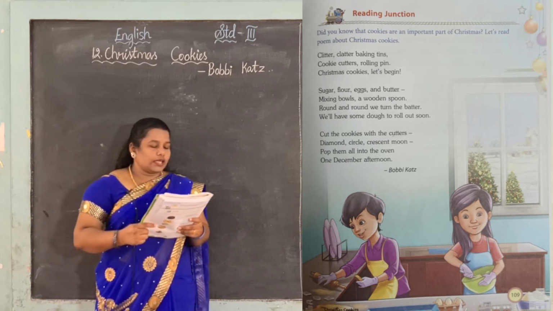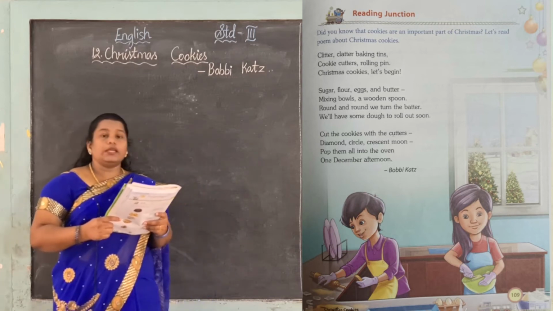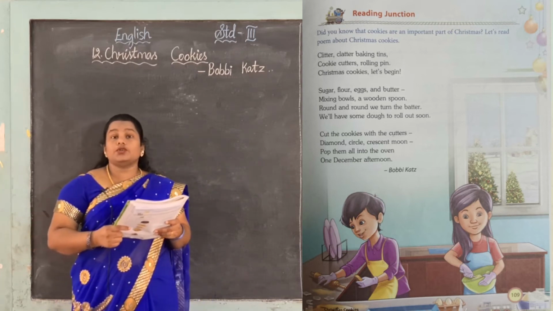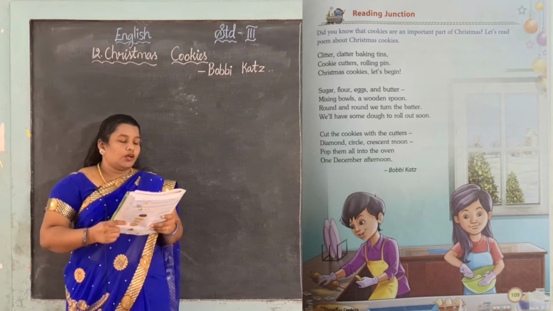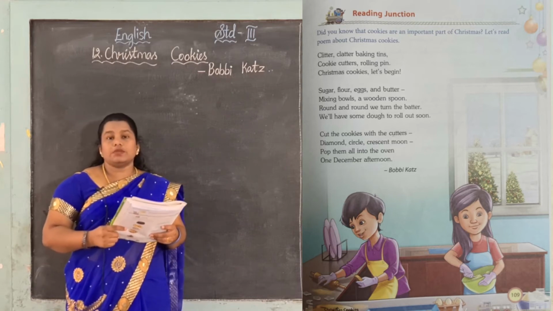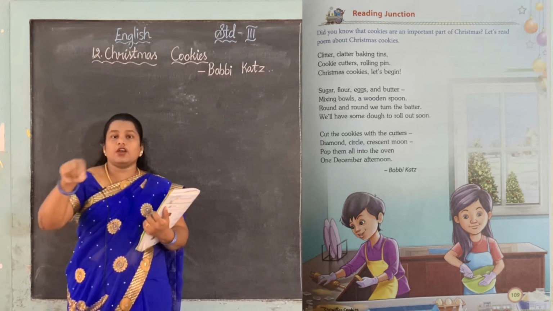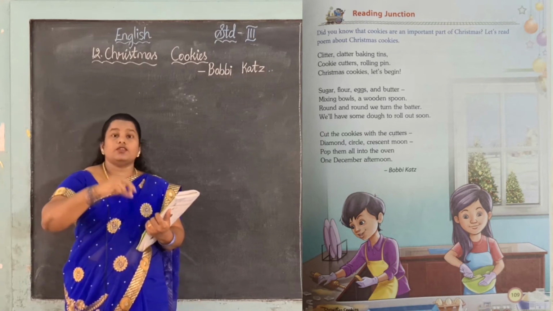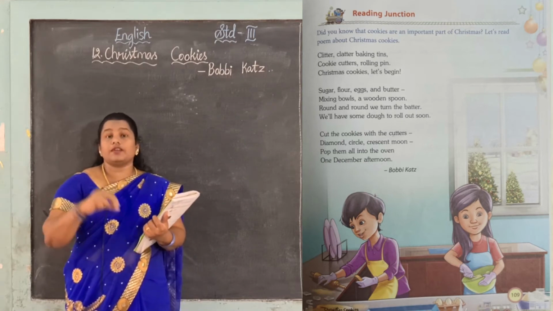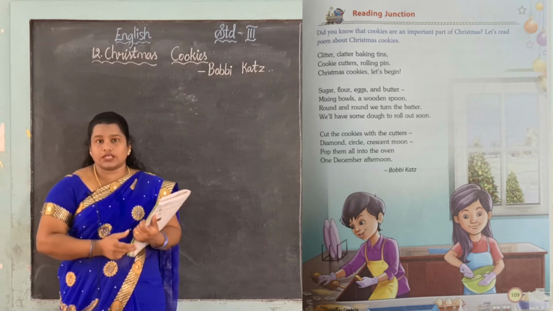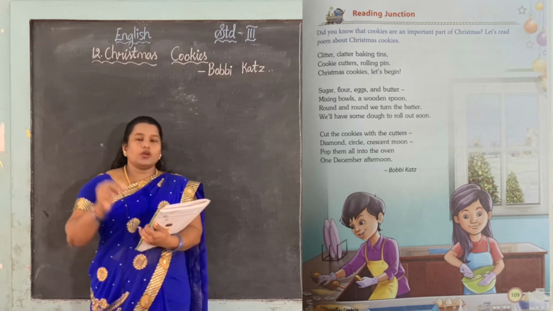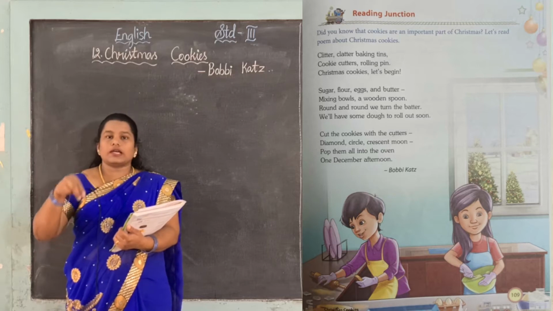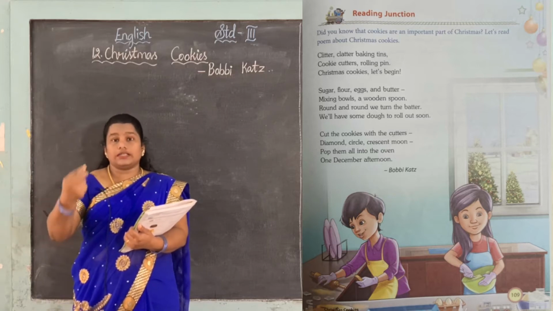Baking tins. Cookie cutters, rolling pin. What are the things we need to make cookies? Cookie cutters are in any shape, so using them we can make different varieties and designs of cookies. We need a cookie cutter to cut whatever design we want.